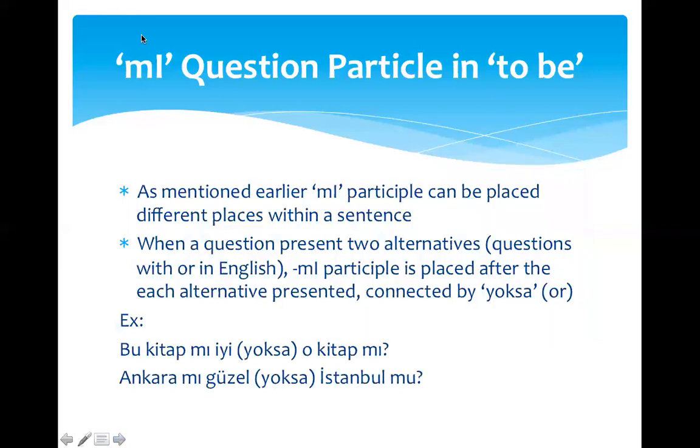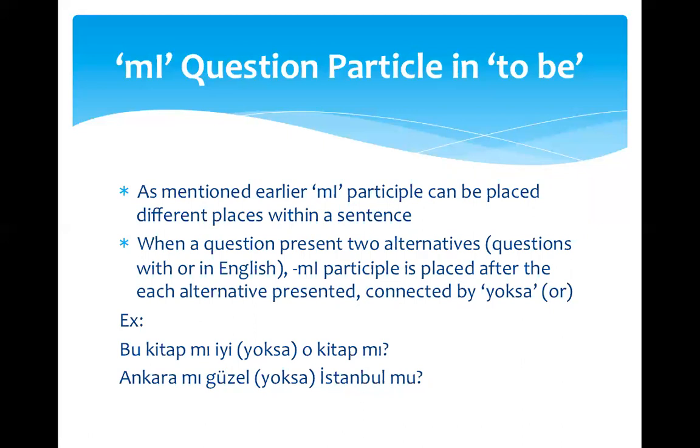So the question particle can be placed in different places within a sentence. They don't always have to be at the end of the sentence. For example, when a question presents two alternatives, in English those questions with or, the question particle is placed after each alternative presented and optionally connected by yoksa.